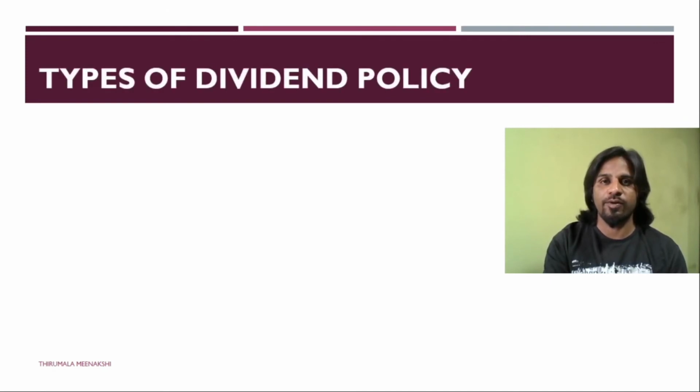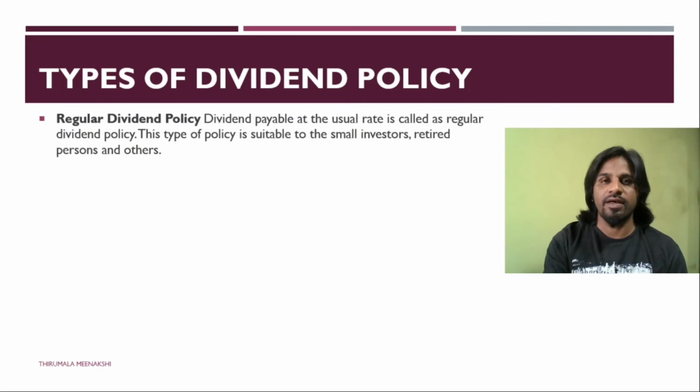The types of dividend policies are as follows. First, we have regular dividend policy. In this case, the company focuses the payment of dividend on regularity. The company wishes to pay the dividend to the investors on a regular basis. It can be high or low, but it always chooses to pay at the rate prevailing in the market. The company's focus here is the payment of dividend on a regular basis.